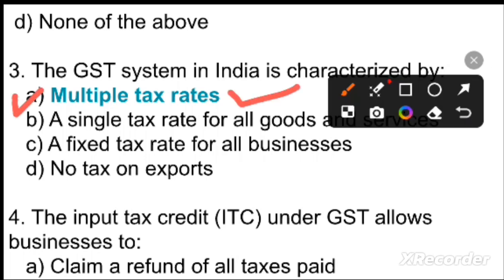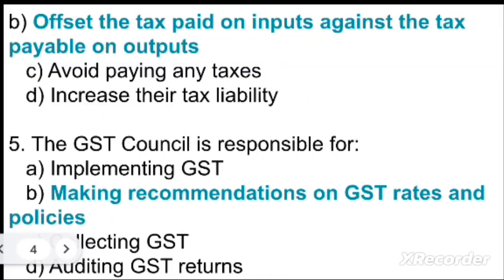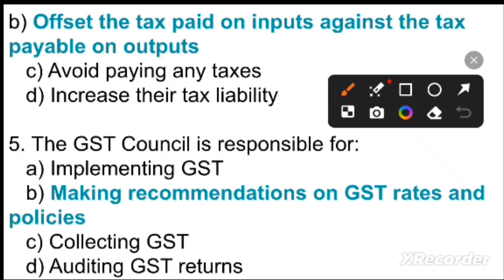Next question is, the input tax credit, ITC, under GST allows business to: Option A, claim a refund of all tax paid. Option B, offset the tax paid on inputs against the tax payable on outputs. Option C, avoid paying any taxes. Option D, increase their tax liability. So your right option is option B, offset the tax paid on inputs against the tax payable on outputs. Option B is the right answer.